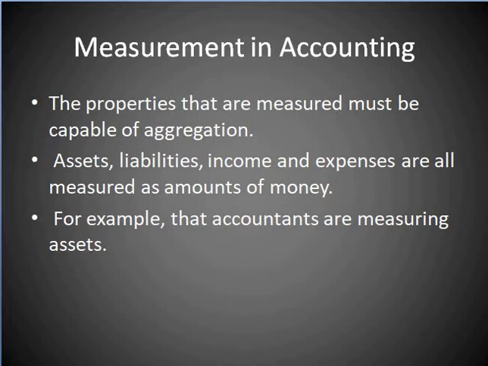The elements of financial statements are measured using a money scale, which means that in Australia, the assigned numerals are accompanied by a dollar sign. Assets, liabilities, income and expenses are all measured in money. These amounts of money should be capable of aggregation. Let's suppose an example. For example, the accountant measures assets.